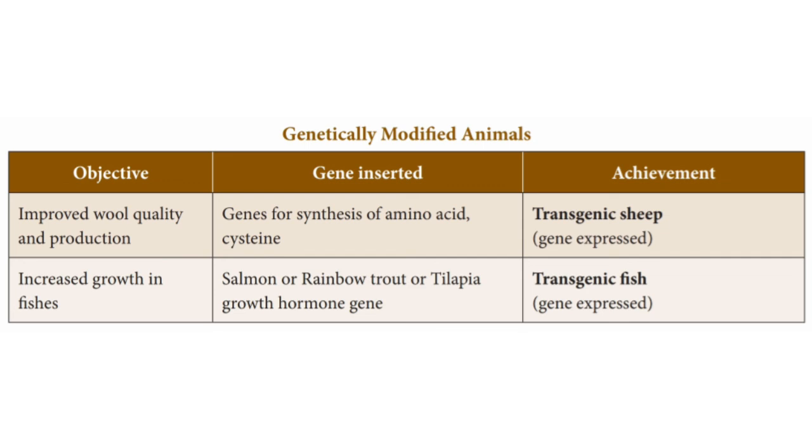Then the sheep developed is called transgenic sheep. In the same way, genes can be introduced in fishes such as rainbow trout and tilapia. Growth hormone gene can be introduced in such fishes for increased growth. Then these fishes are called transgenic fishes.